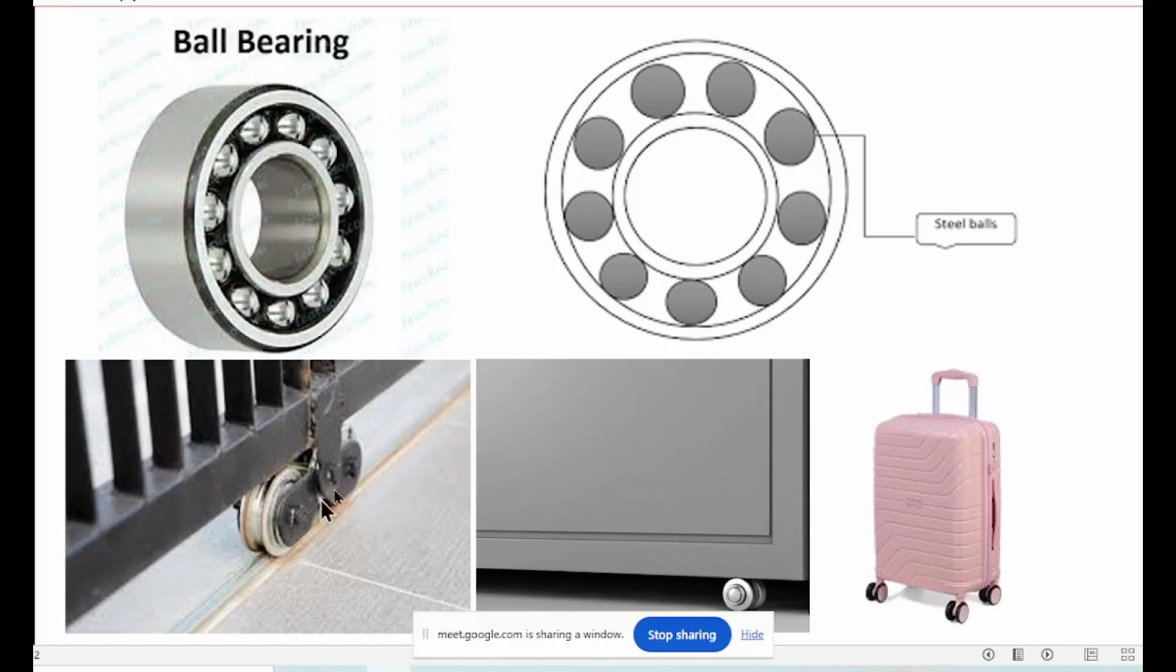To decrease friction, because rolling friction is less. So you put a wheel. This is a gate actually, an iron gate which you can open. So an iron gate you can open, at the bottom you have got wheels to decrease the friction.